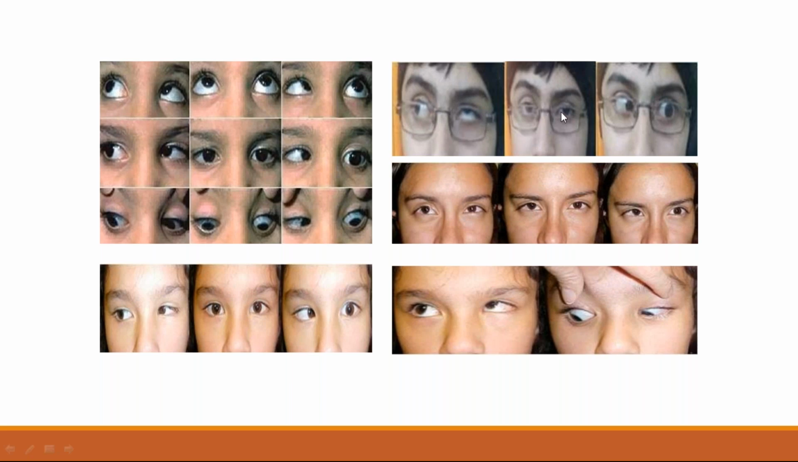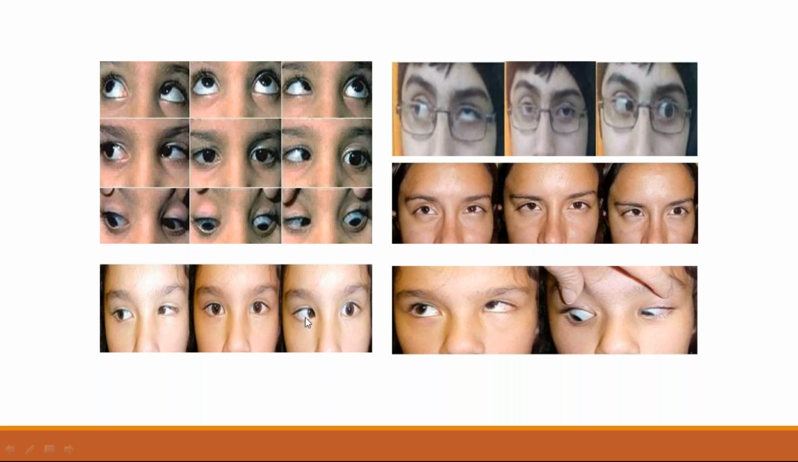You can see, in primary position, both are the same. Here the left eye is predominantly involved in this patient. In this patient also, on attempted abduction, there is narrowing of the palpebral fissure and retraction of the globe. In primary position, it is normal. Here also you can see. Same picture here. On attempted adduction, there is narrowing of the palpebral fissure and retraction of the globe. In primary position, it is normal.